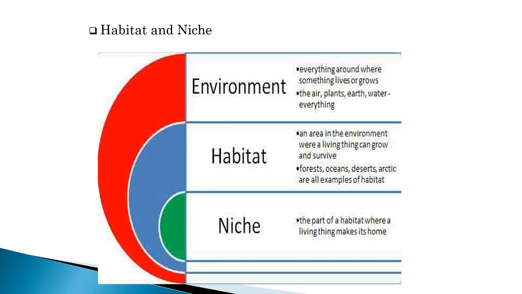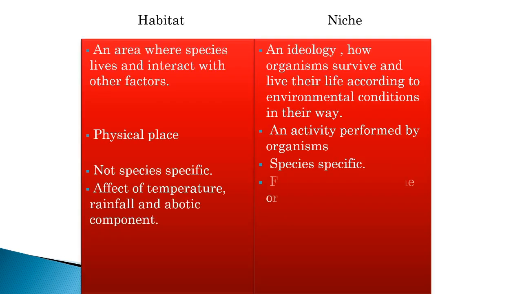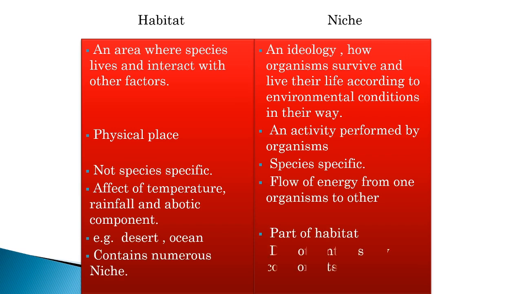So what is the environment? The environment is nothing but everything that surrounds where something lives or grows: the air, plants, earth, water, everything. So here we have seen the differences between habitat and niche. As we know, habitat is a physical space while the niche is an activity performed by the organism.